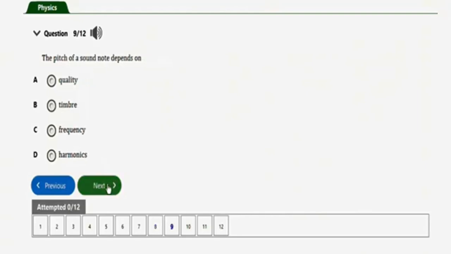Next question will be this one. It says the pitch of a sound note depends on: we have quality, timbre, frequency, harmonics. So the correct option is option C, which is frequency.